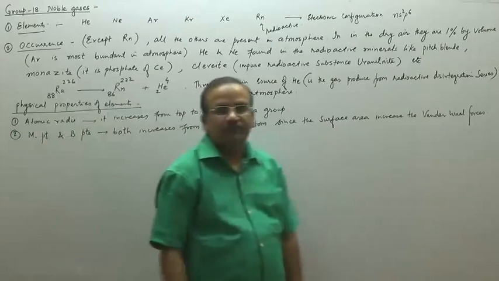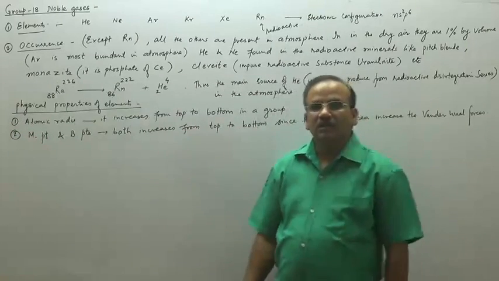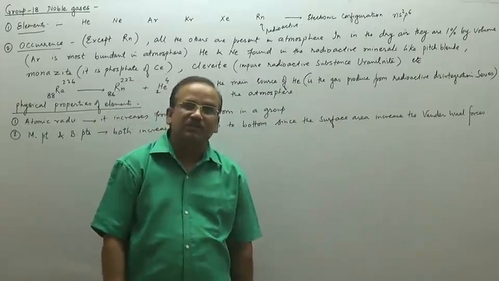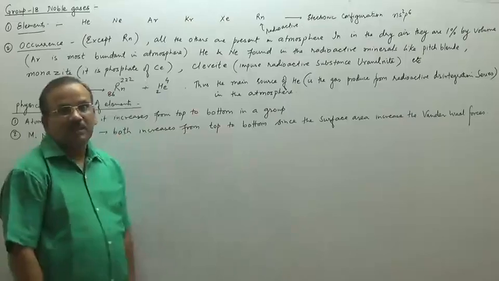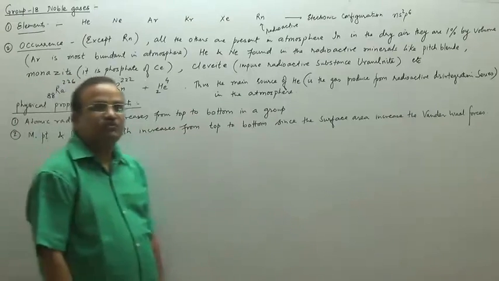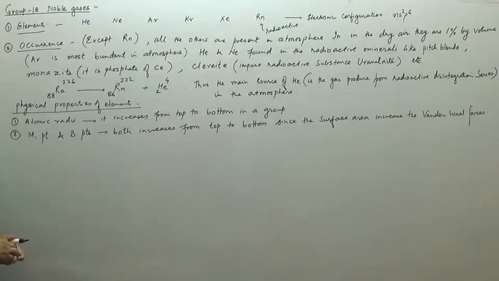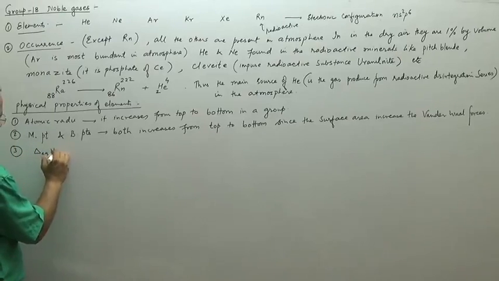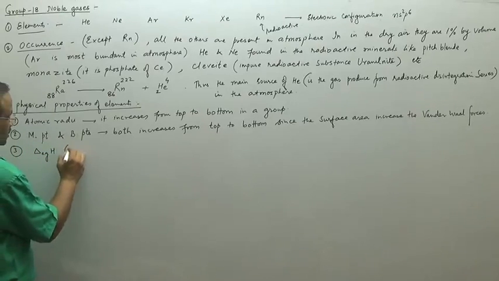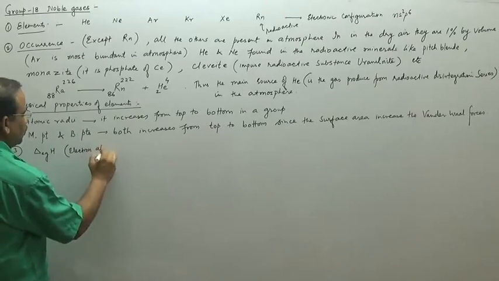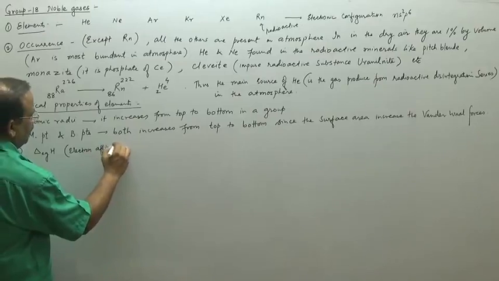Now if we talk about the electronegativity, obviously we'll say that from top to bottom the electronegativity of these elements decreases. Then ionization energy decreases from top to bottom. Now we are going to write about the electron gain enthalpy, the electron affinity, for these elements.